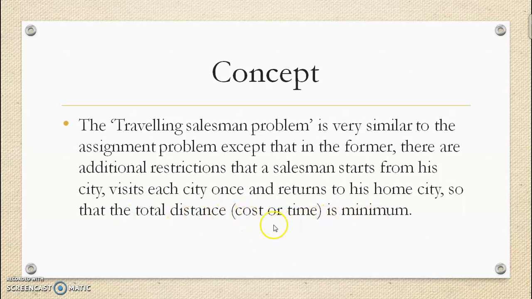So whenever we are going to optimize our distance, cost or time, our objective will be minimization. Whenever we solve a traveling salesman problem, our objective will be minimization. Now let us go to the problem so that you will have a better understanding. I hope that you are well conversant with the Hungarian assignment method, and that you have basic knowledge about Hungarian assignment.